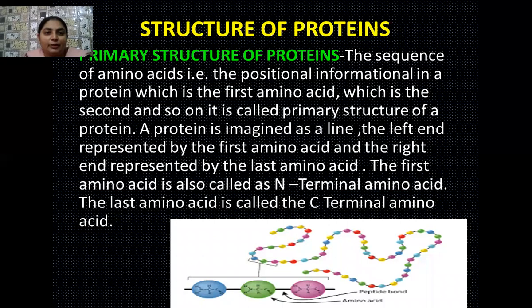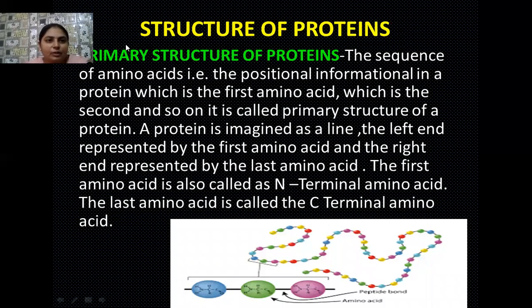Okay students, now we are going to study the structure of the proteins. Here we are going to study four types of structures of protein. The first structure of protein is its primary structure. So what does the primary structure of protein say? That the monomeric units of proteins, which are known as amino acids, are arranged one above the other in a chain-like fashion in a particular line. That means the primary structure of protein shows a linear arrangement of the amino acids.